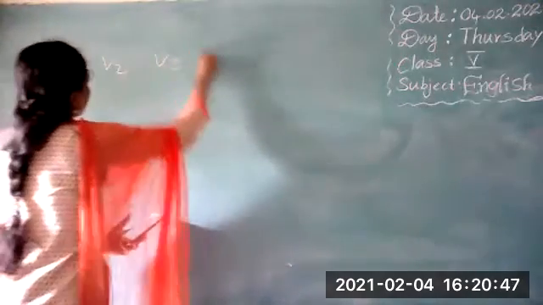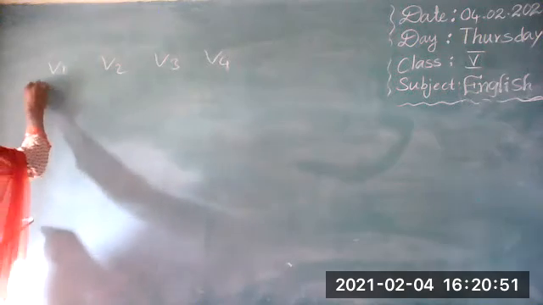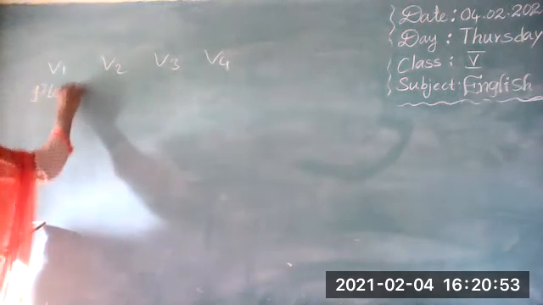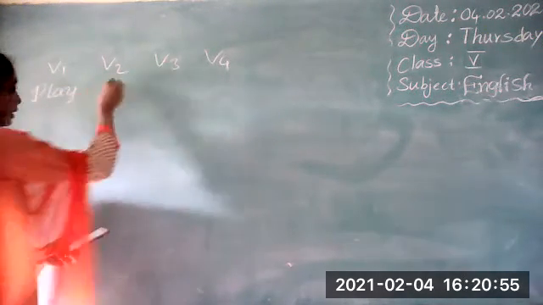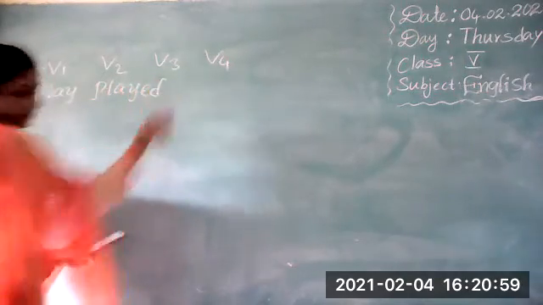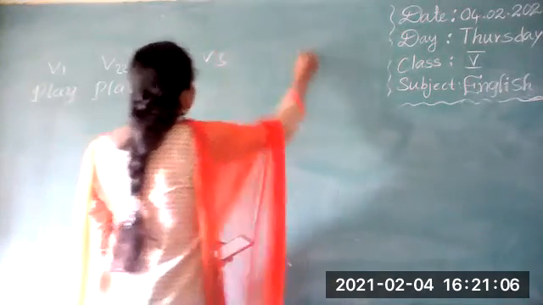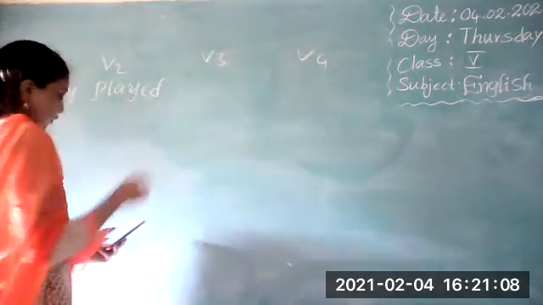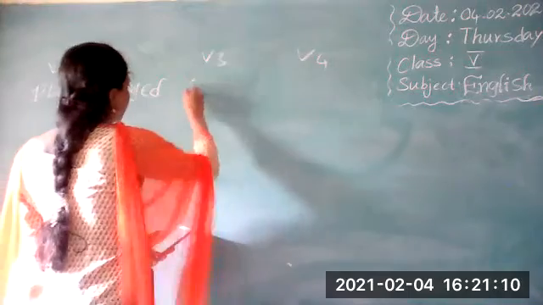Here V1, V2, V3 and V4 forms are given. First, V1 is play. What is the past form of play? It's played. V3 form also played.